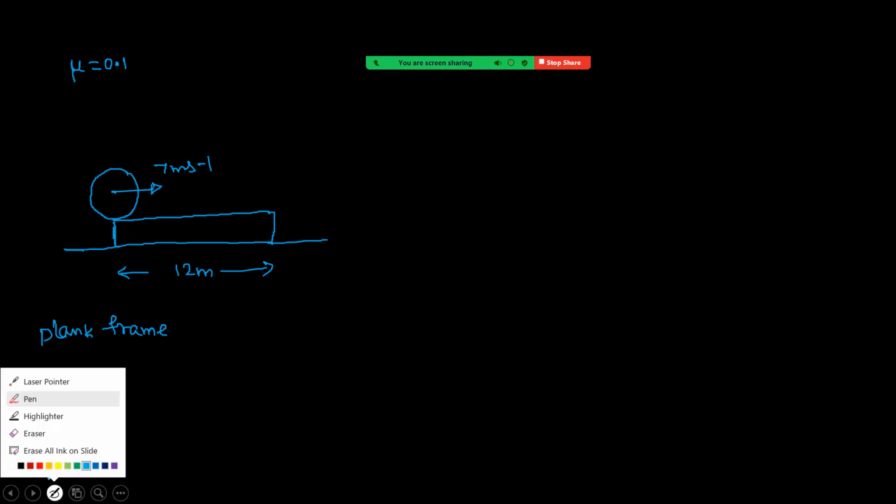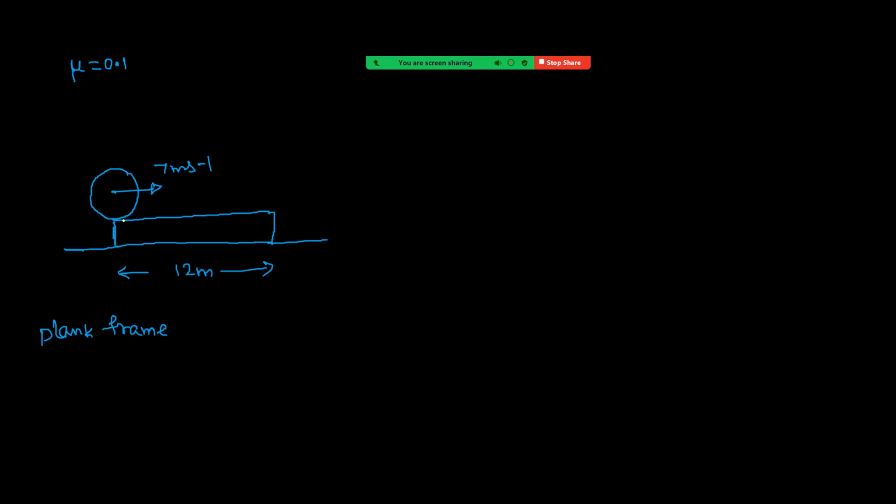Since it is slipping, frictional force will be kinetic and that will be left side, because friction always opposes relative motion.